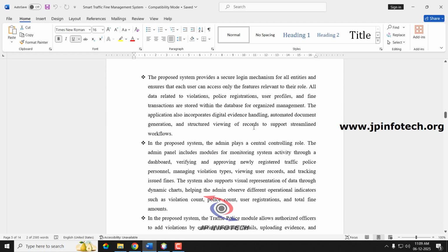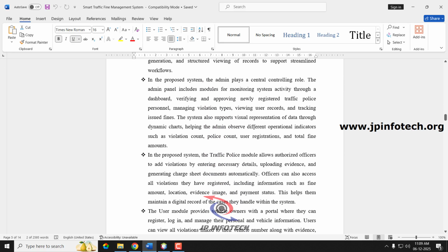In the proposed system, the admin plays the central controlling role. The police officers are verified, and once the admin approves them, they can collect the fines. The admin can enter various kinds of violations and update the fine amount for a particular violation type.